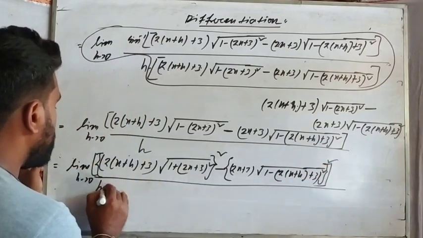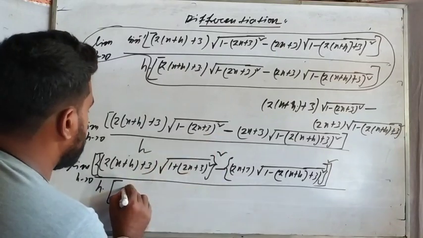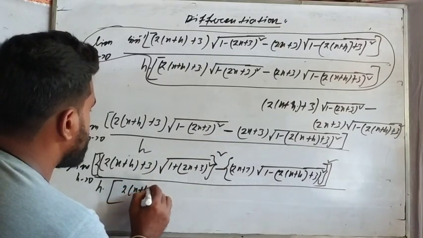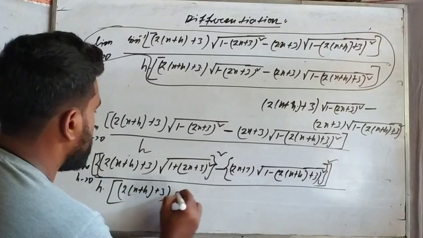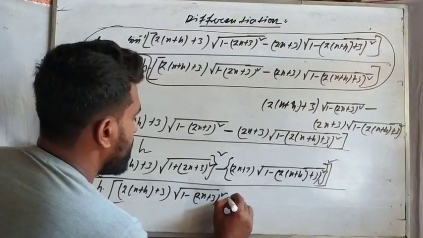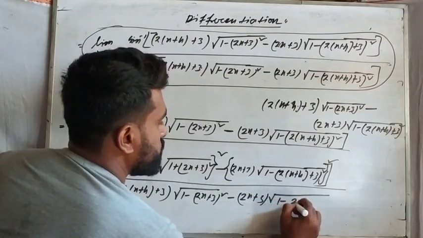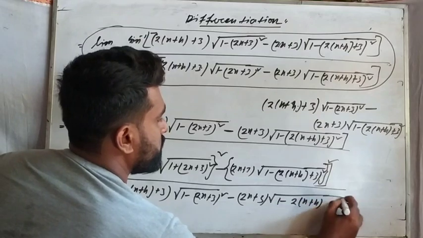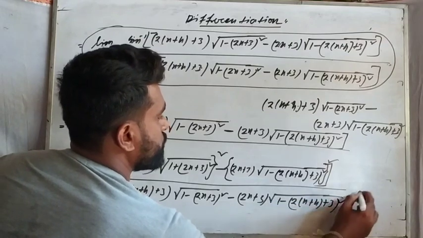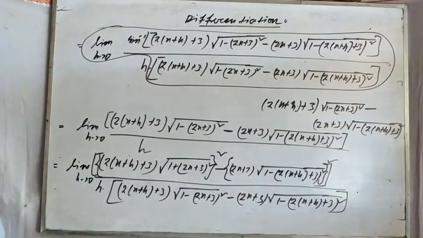And in the denominator part, the plus sign will be in the middle, that is 2 into (x plus h) plus 3, and here 1 minus (2x plus 3) whole square minus (2x plus 3), 1 minus (2 into (x plus h) plus 3) whole square. We multiplied the numerator as well as the denominator by the conjugate term.